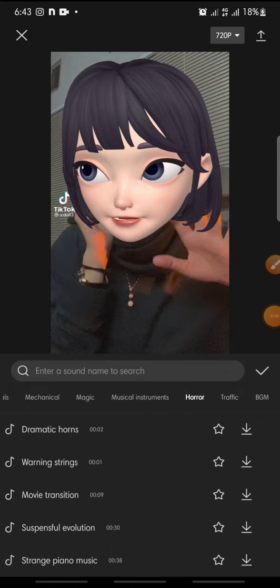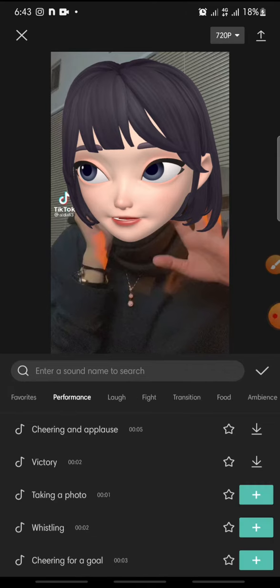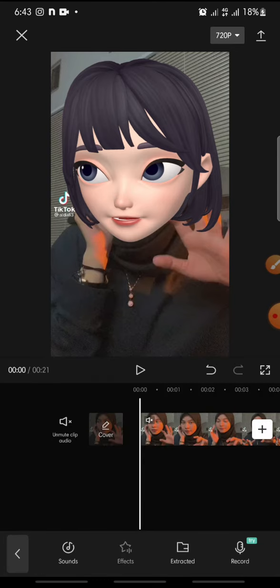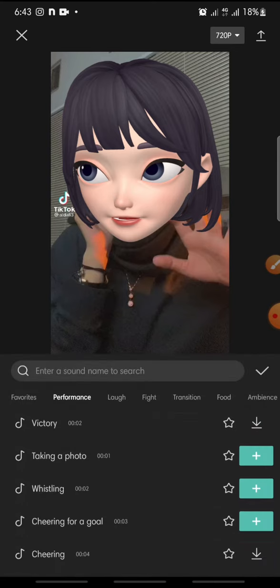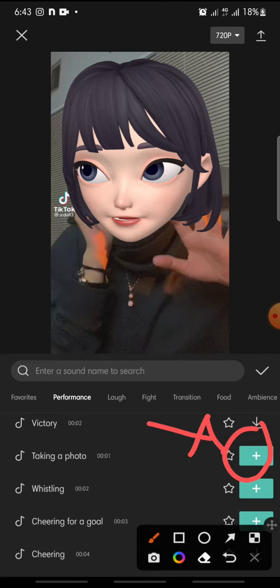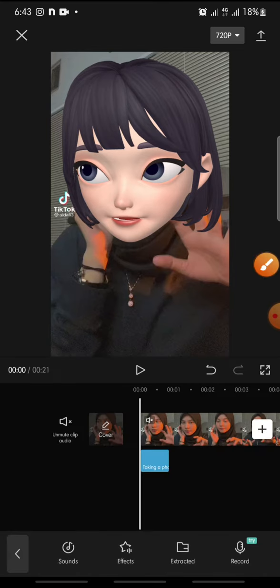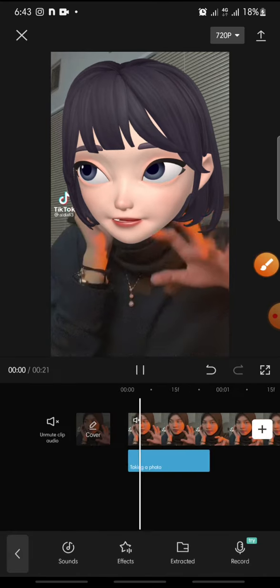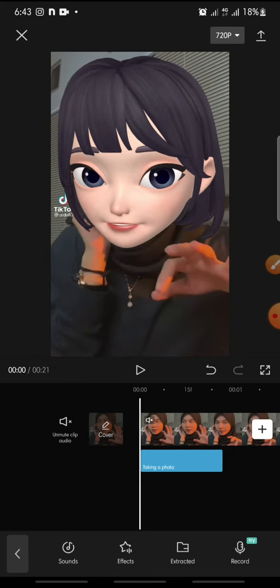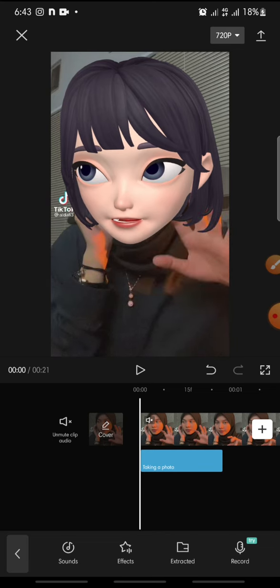But in here, for the example, I want to add a taking a photo sound effect. So you just click on the plus icon in here and finish. The sound has been added to your project.